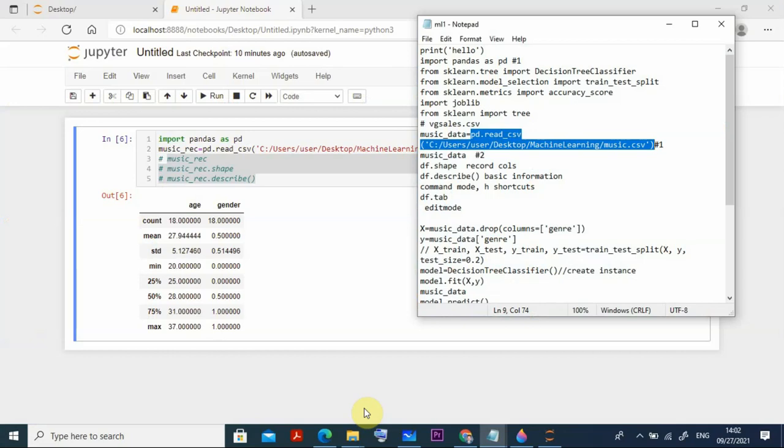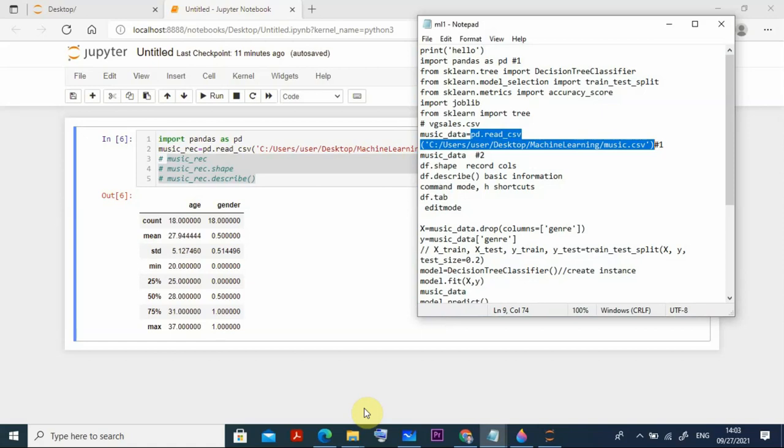So in the command mode you can see it is coming in the green color. If you put the cursor somewhere and press the H shortcut, then you can see the shortcuts. So, putting the cursor somewhere while you are in the command mode, then press the H button, you can see all the things. Okay, so df dot, when it is there, press the tab button also, you can see all the things.